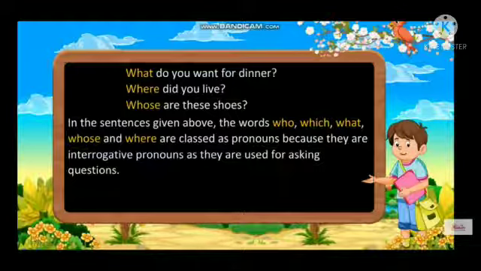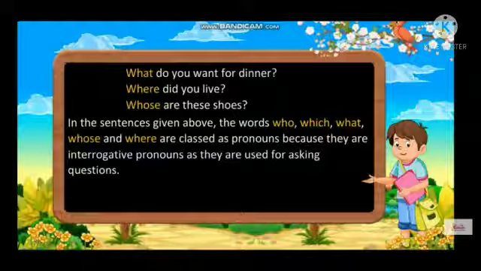Where did you live? Whose are these shoes? In the sentences given above, the words who, which, what, whose, and where are called interrogative pronouns as they are used for asking questions.